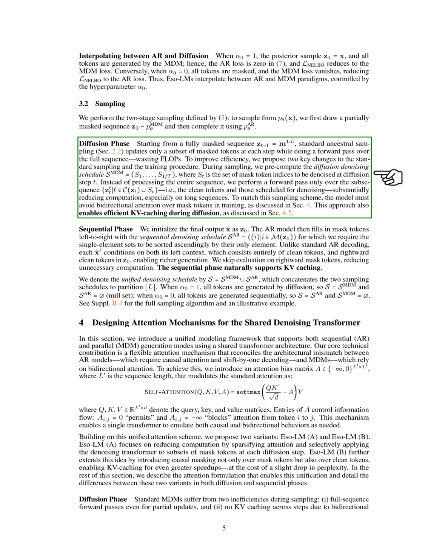Eso-LM-A supports key-value caching only during sequential sampling, but it requires much less computation compared to standard models during diffusion sampling. During the diffusion phase, the denoising transformer takes as input a set of tokens that includes mask tokens to be denoised, and our target is the clean tokens.